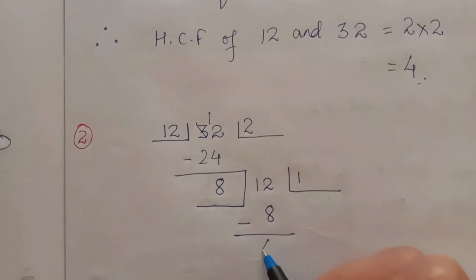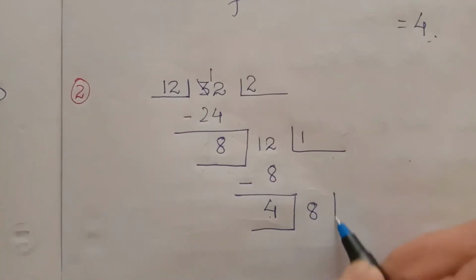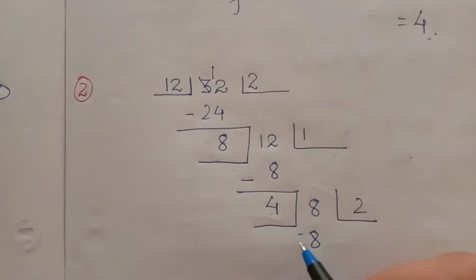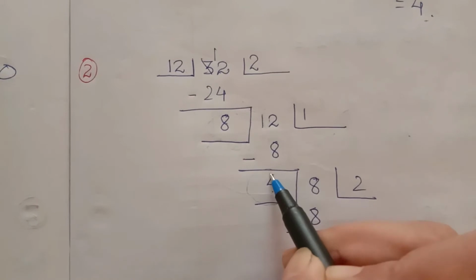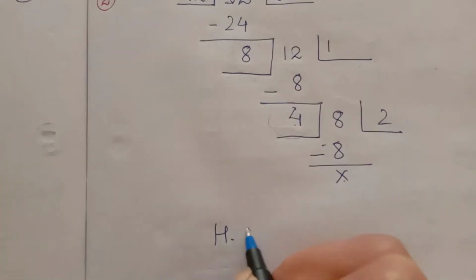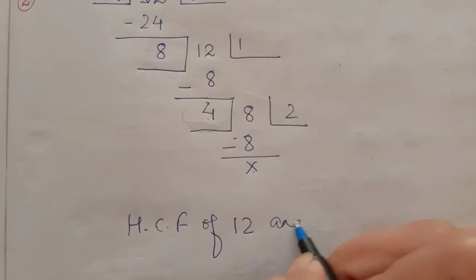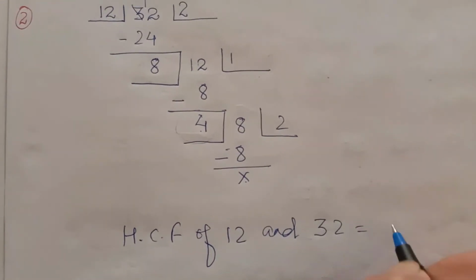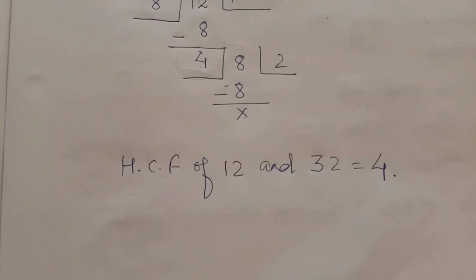So remainder is 4. This 4 will divide 8 now. 4 2s are 8. So finally we got remainder 0. So this is HCF. HCF of 12 and 32 is equal to 4. So in both the methods we got the same answer.